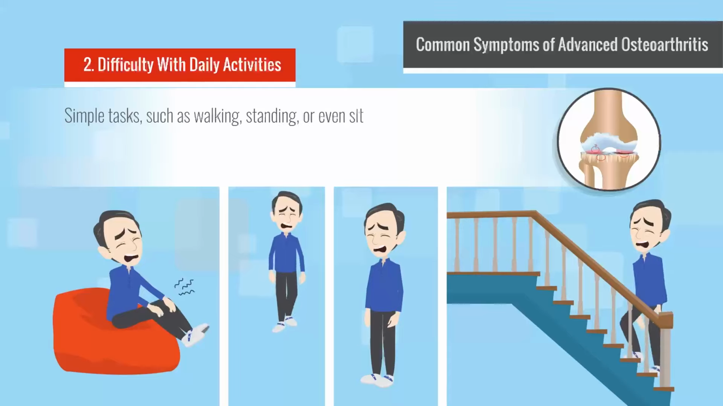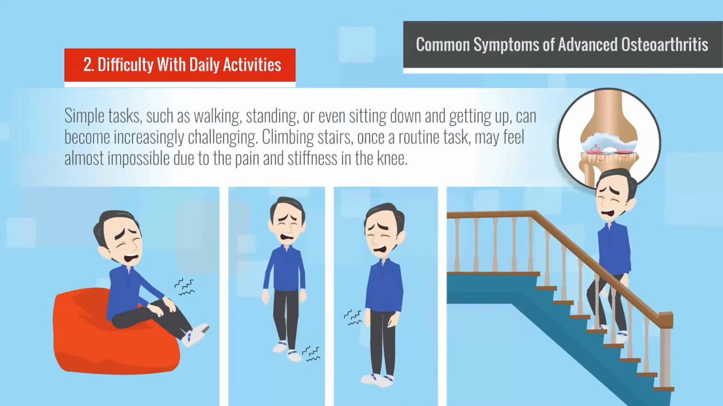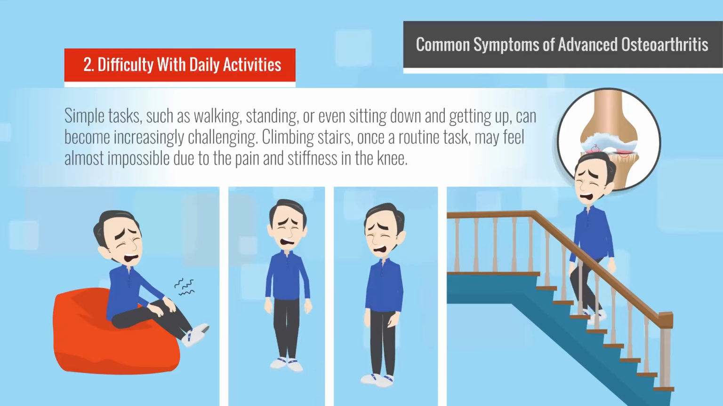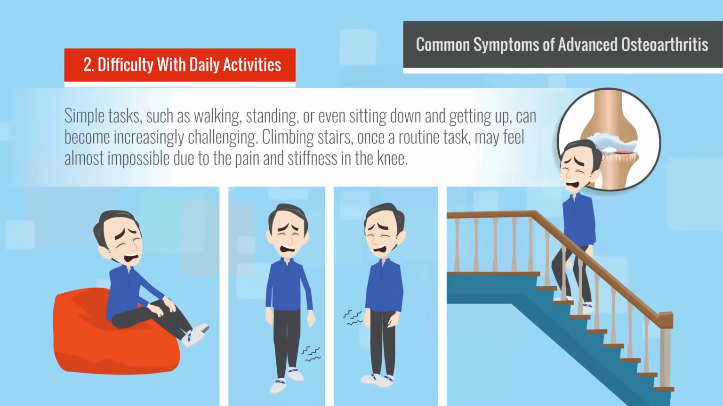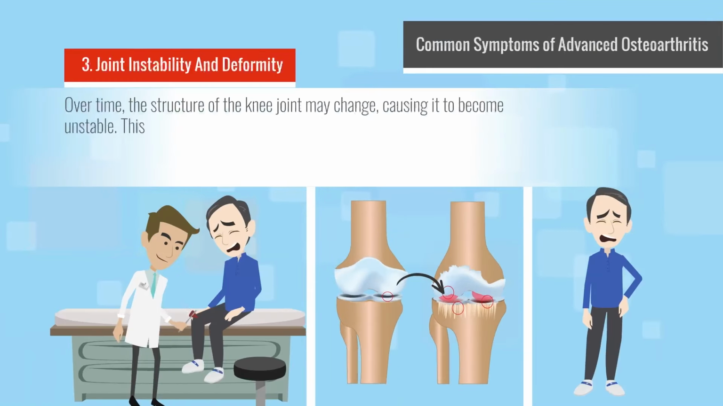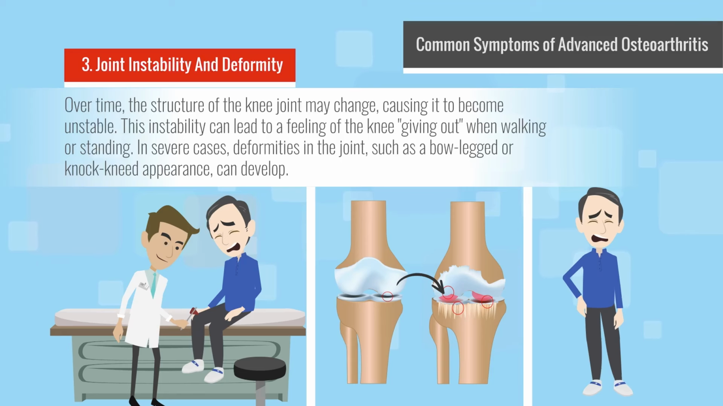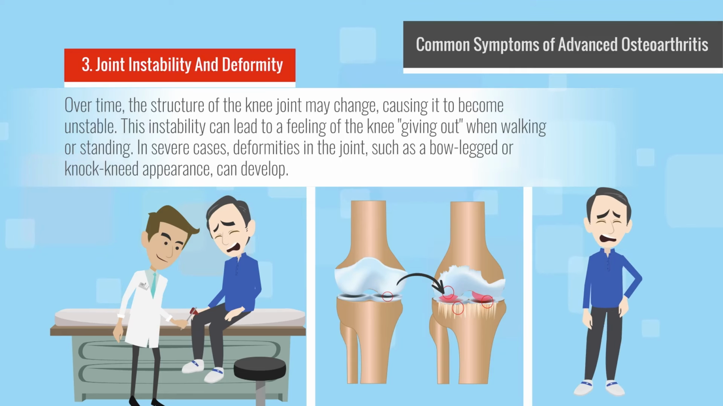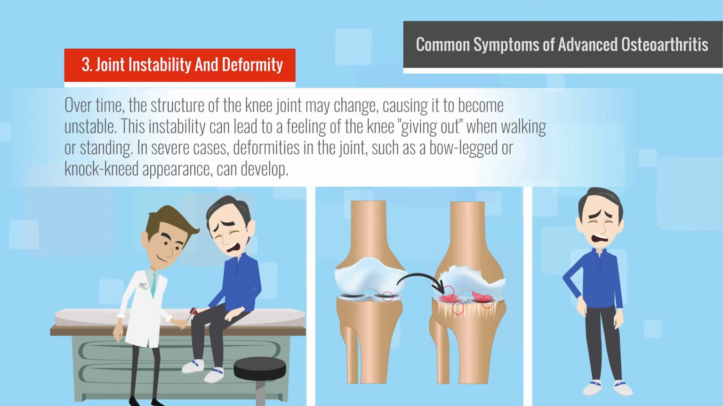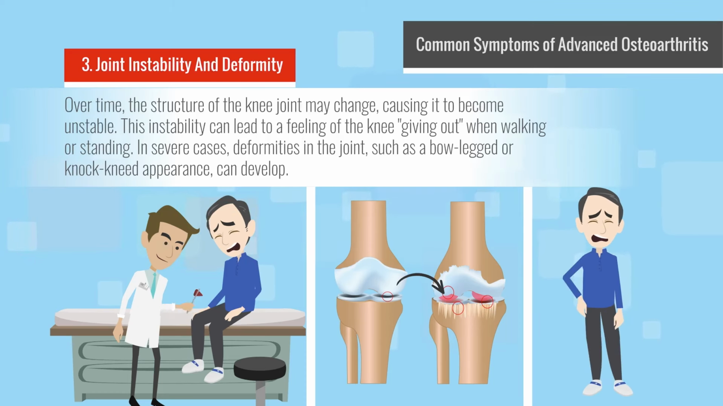Difficulty with daily activities. Simple tasks such as walking, standing, or even sitting down and getting up can become increasingly challenging. Climbing stairs, once a routine task, may feel almost impossible due to the pain and stiffness in the knee. Joint instability and deformity. Over time, the structure of the knee joint may change, causing it to become unstable. This instability can lead to a feeling of the knee giving out when walking or standing. In severe cases, deformities in the joint, such as a bow-legged or knock-kneed appearance, can develop.